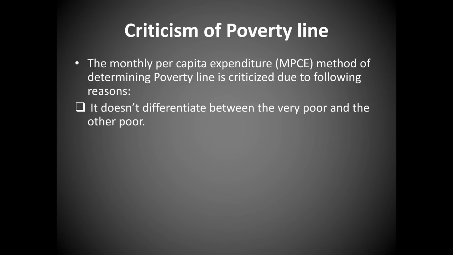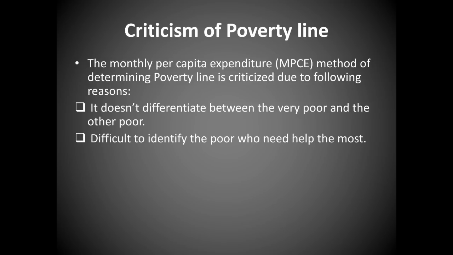So with this, you need to understand just poor is not a critical issue. Being very poor is a critical matter that has to reach the people of our country. They need to understand what the situation is, what criteria they have to take up, different measures to fight this poverty. The next point: it is difficult to identify the poor who need help the most.